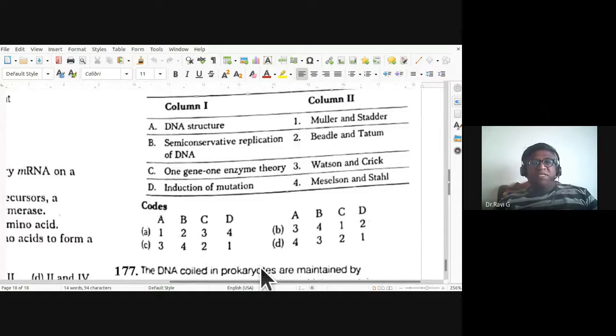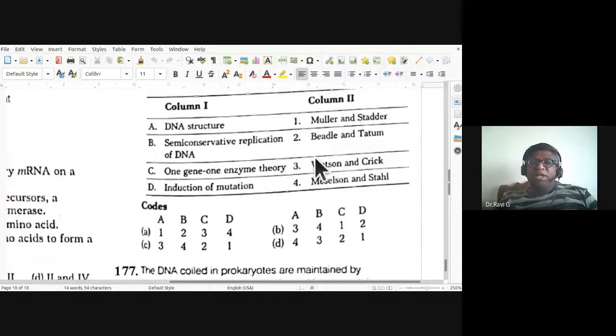So 176th, DNA structure was put forth by Watson and Crick. Semi-conservative replication of DNA, Meselson and Stahl. So B is also right. One gene, one enzyme theory. Then induction of mutation. So 3 and 4 are correct here. Anyone can tell me who has put forth this one gene, one enzyme theory? Muller and Stadler have put forth that.